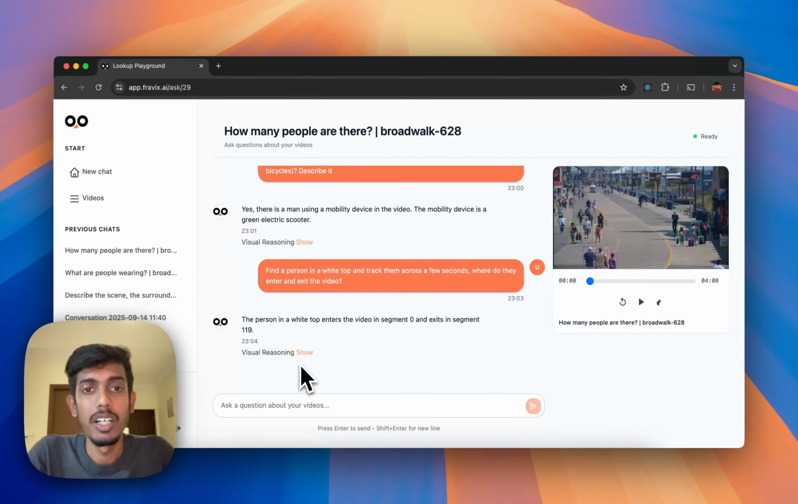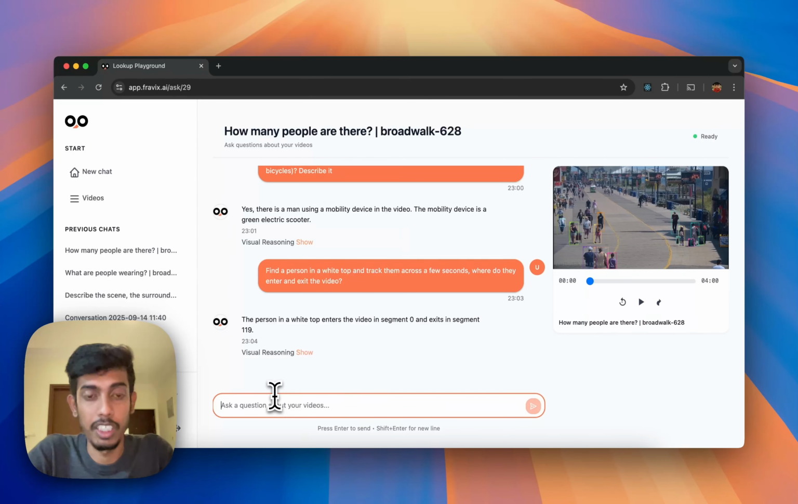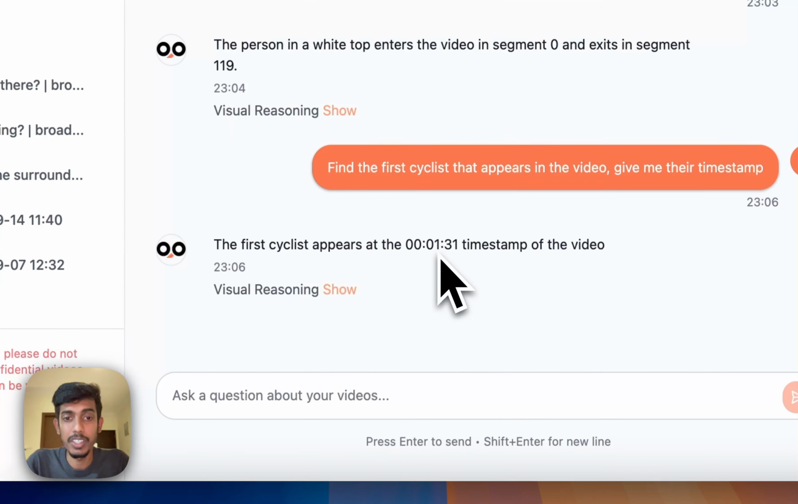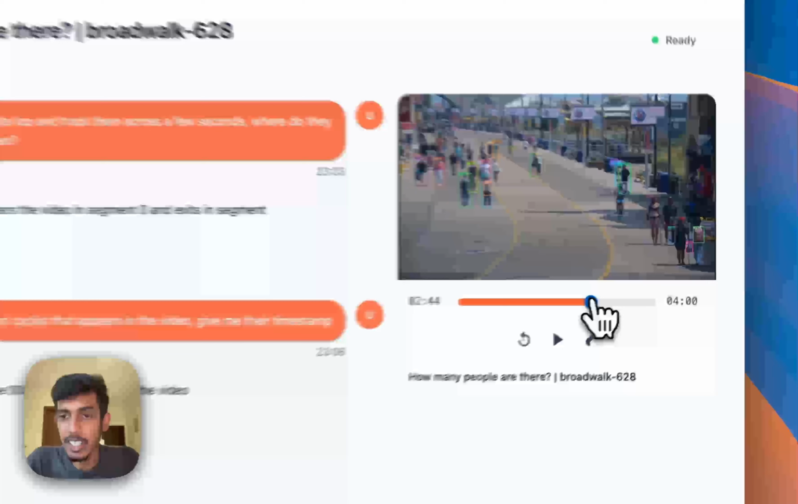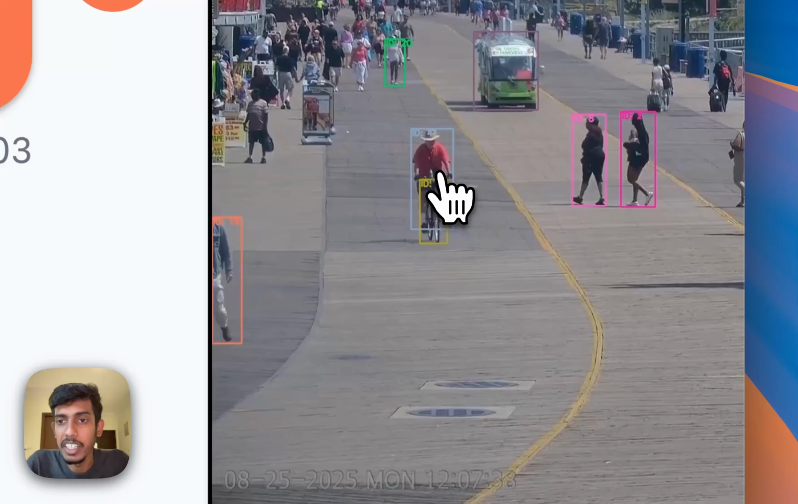I can ask it to track vehicles as well. Let's say I want to track the cyclist in this video. I can specify it to say, find the first cyclist that appears in the video. Give me the timestamp. The agent found that the first cyclist appears at 0:131 of the video. Let me find that. Oh yeah, I do see a cyclist in this video.